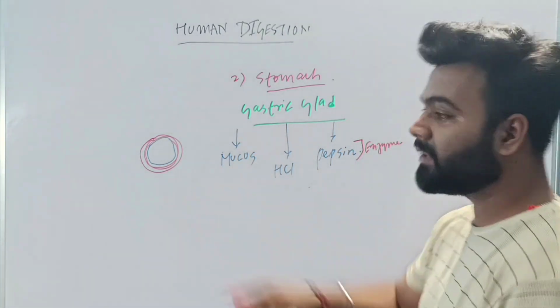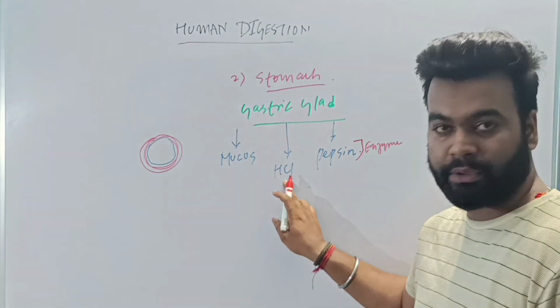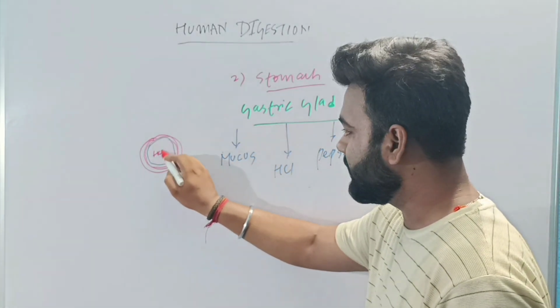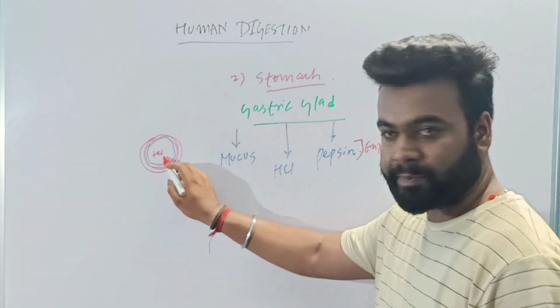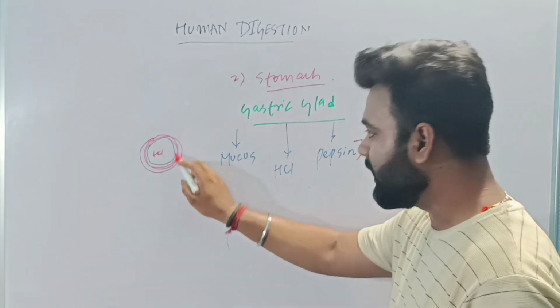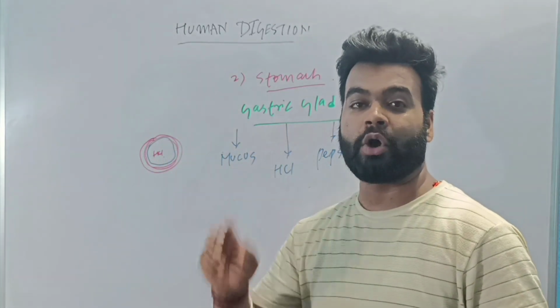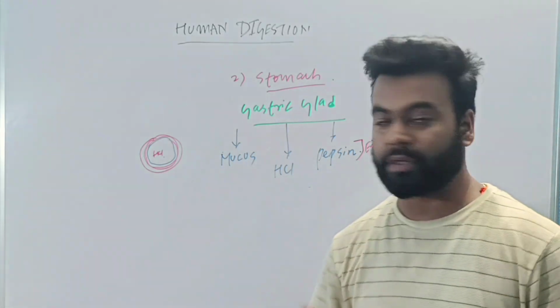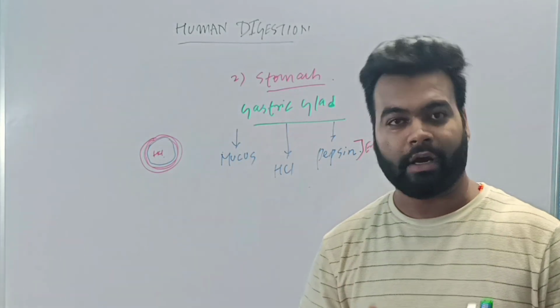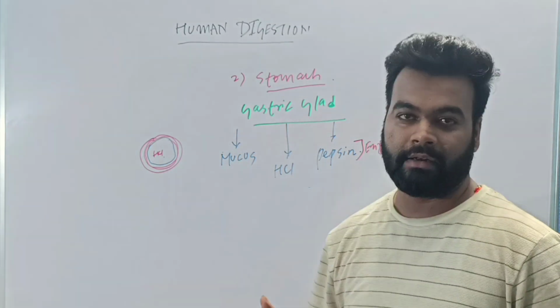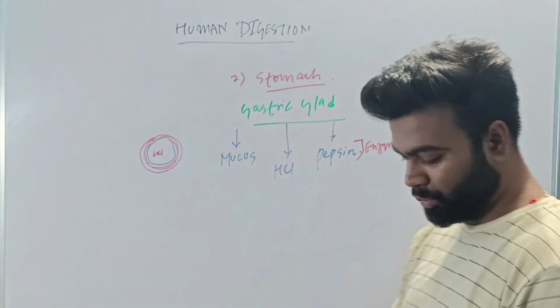Because after that HCl will be produced. So now HCl is produced here. Before HCl is produced, mucus covers the inner lining of the stomach so that the stomach is not damaged because of HCl, because HCl is a strong acid. Understood? So mucus protects the stomach from HCl. So that is the function of mucus.